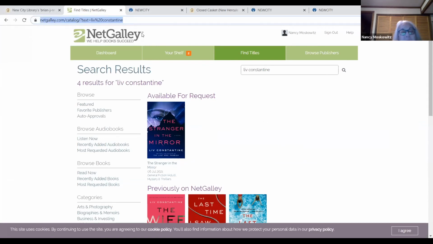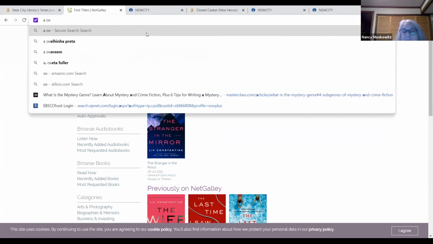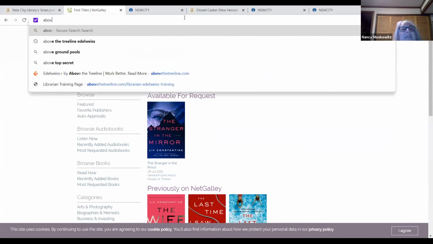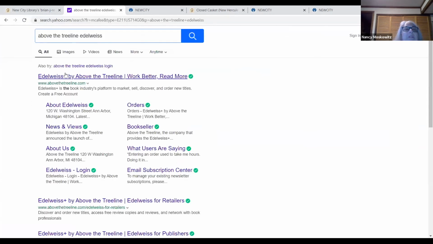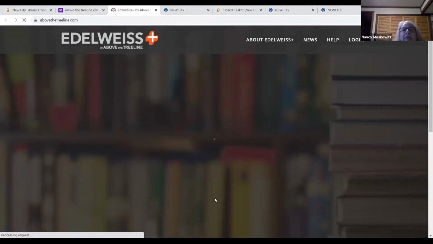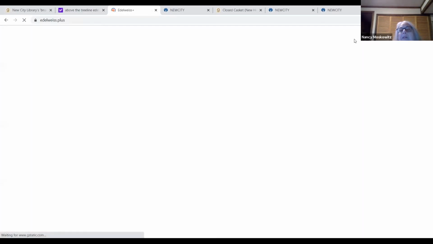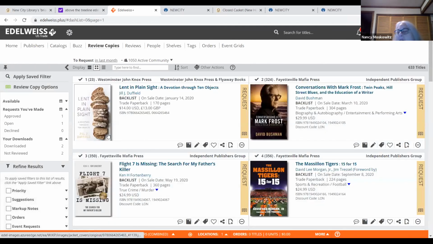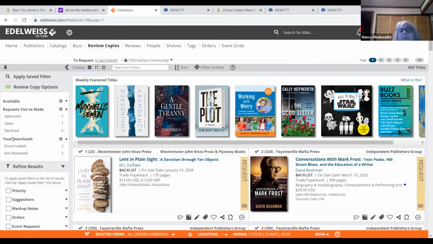The other one, which is a little bit more complicated, is Above the Tree Line, Edelweiss. Okay, here we go. This is also another way to get new books. I think 3 of us at the library are members of this. It has catalogs, it has review copies. I read a book through them. I ordered a book and they sent it to me. And it's all kinds of books.